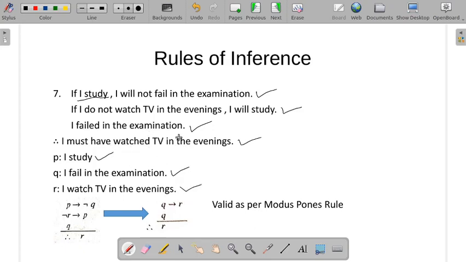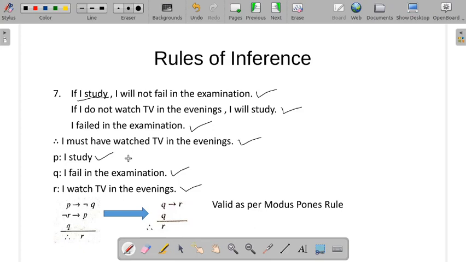So how many propositions are there? I will study, I will fail in examination, I will not fail in examination, I do not watch TV in the evenings, and I must have watched TV in the evenings. These are negations. Okay, so you have P, Q, R, negation Q and negation R. These are the propositions we have.